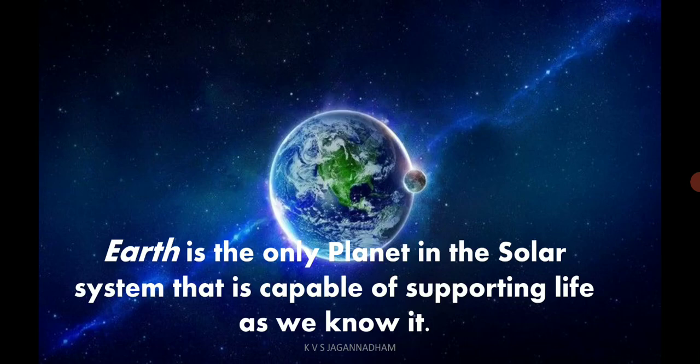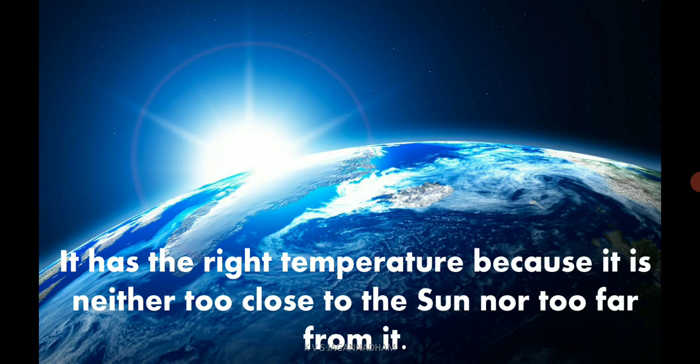Now let us see about the Earth. Earth is a planet in the solar system. The Earth is the only planet in the solar system that is capable of supporting life as we know it. According to our knowledge, the Earth is the only planet having life.